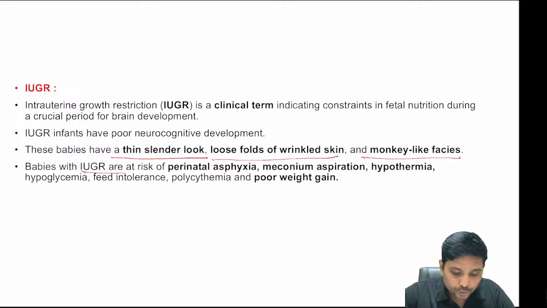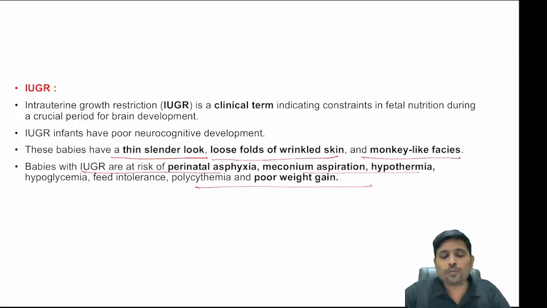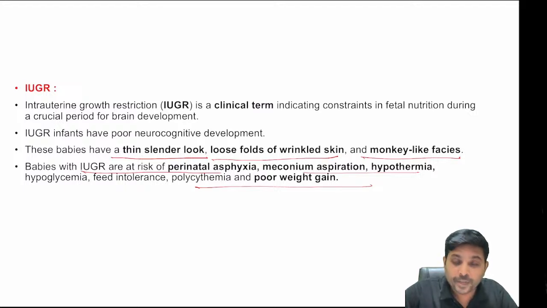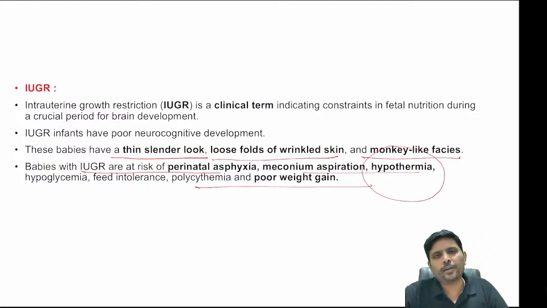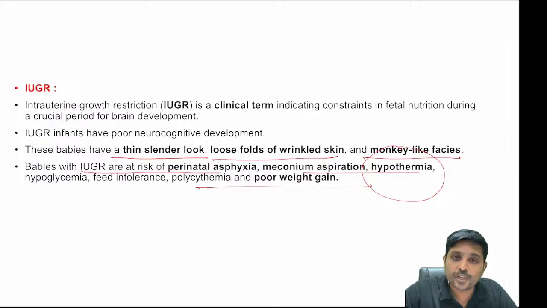Remember, these IUGR babies are more prone to many complications. So what are all the complications? Because of loss of subcutaneous fat, you all know that fat is nothing but an insulation against hypothermia. When fat is not there, the child is prone to hypothermia. So compared to preterm, this SGA, small for gestational age, IUGR baby is more prone to hypothermia.